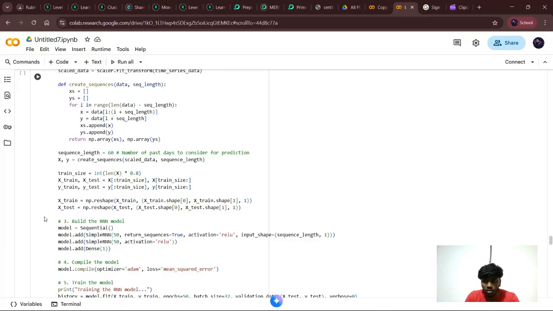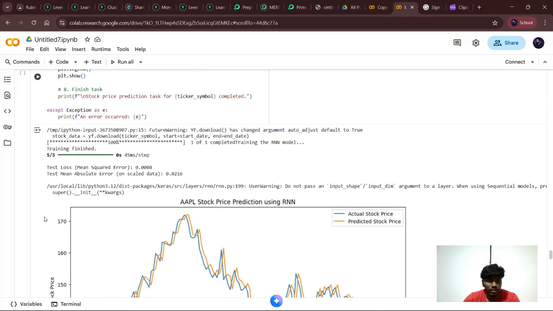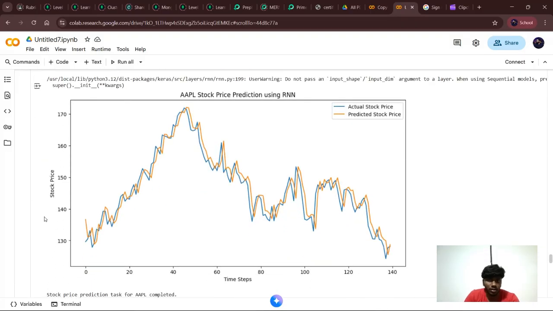calculates the MSE loss and mean absolute error, both measured on scaled data. And this is my final visualization for stock price prediction, which indicates the actual stock price and predicted stock price.